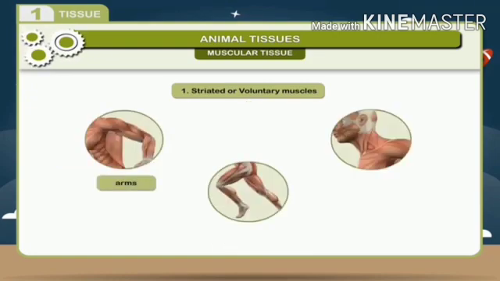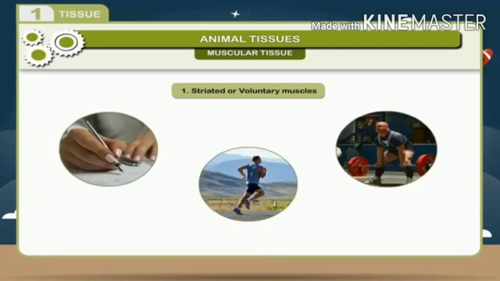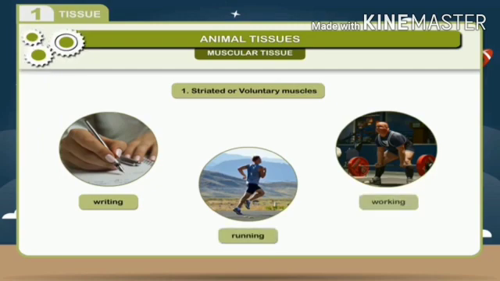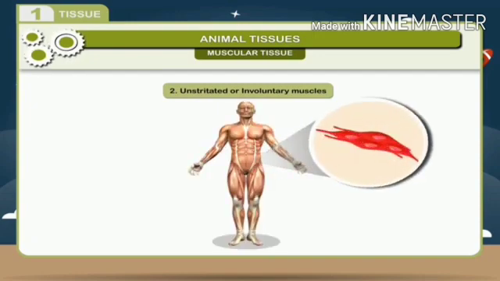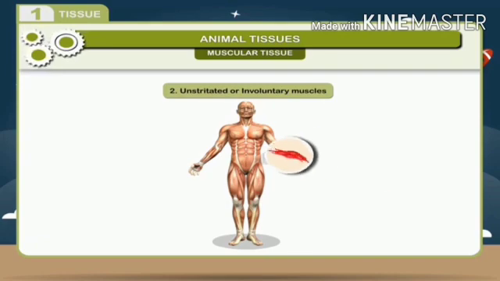They are found in arms, legs, neck, etc. When required, they help in writing, running, working, and are therefore also called voluntary muscles because they are under our control. 2. Unstriated or involuntary muscles. These are composed of cylindrical but spindle-shaped fibers and have no striations on them.